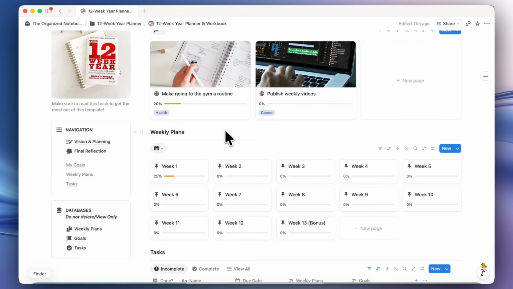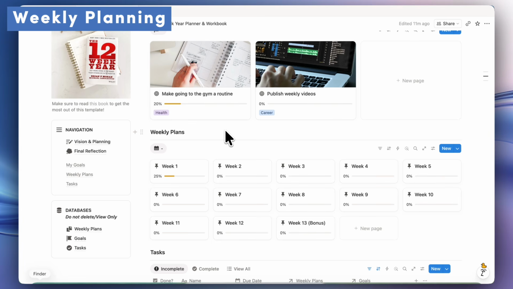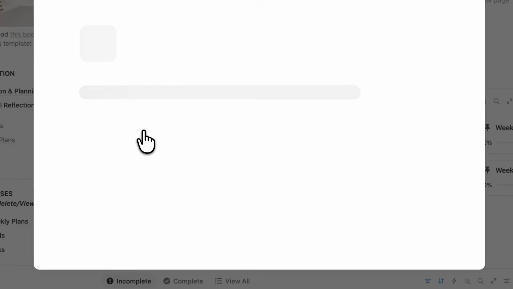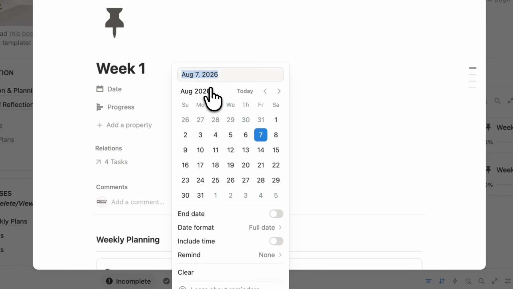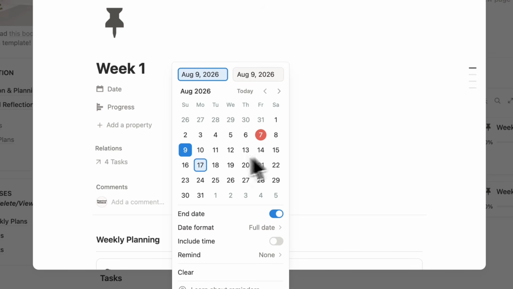Next, let's go over the weekly planning workflows. So every week, what you're going to want to do is to click on the week and enter the date. So this one that I'm starting, week 1, is going to be from August 9th. And then I'm going to do end date until, let's say, August 15th.